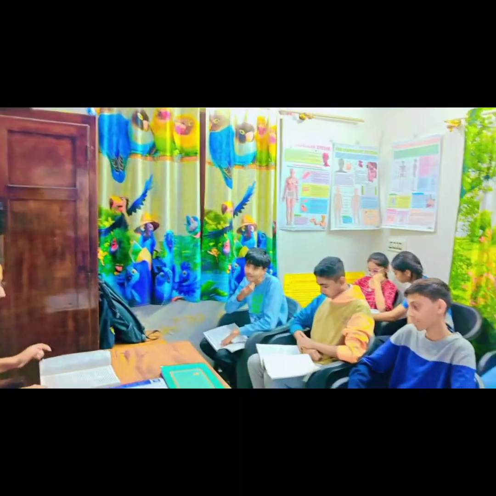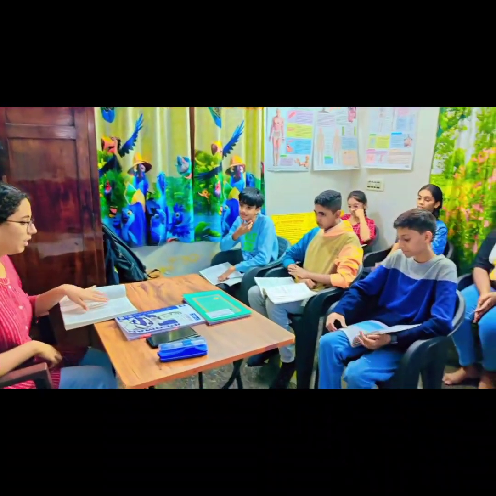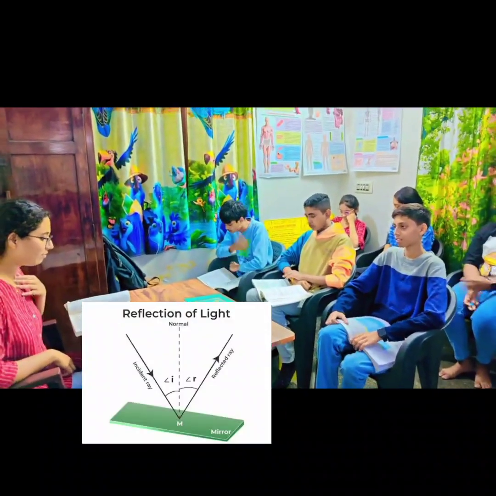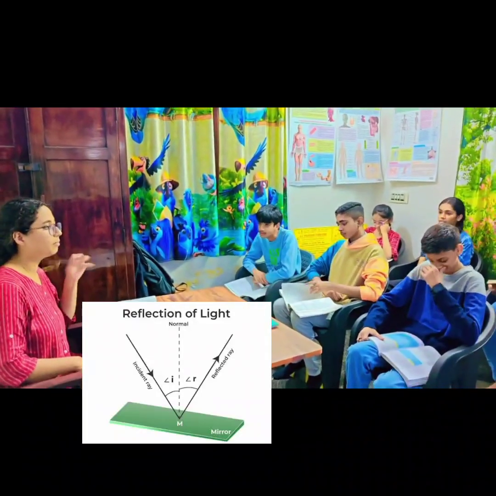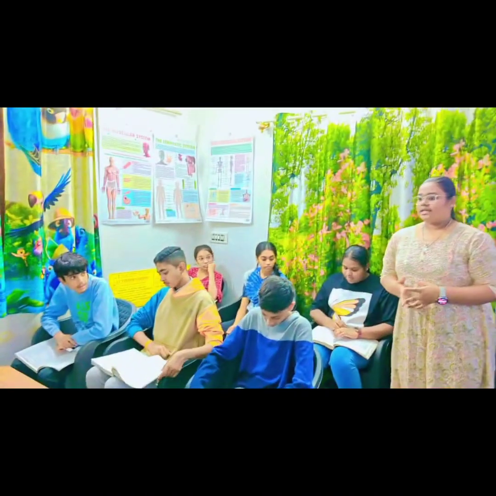Now we also learned about the effect of refraction of light on speed, frequency, and wavelength. Can somebody revise on that? When a ray of light gets refracted from a rarer to a denser medium, the speed of light decreases, while when it gets refracted from a denser to a rarer medium, the speed of light increases. And the frequency does not change on refraction and depends on the source of light.